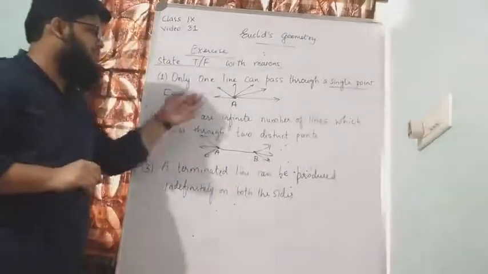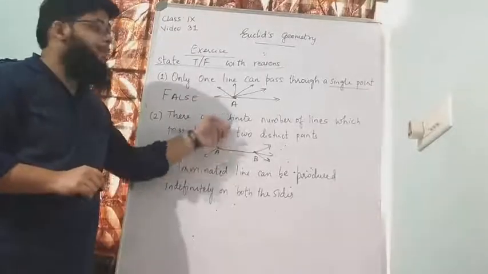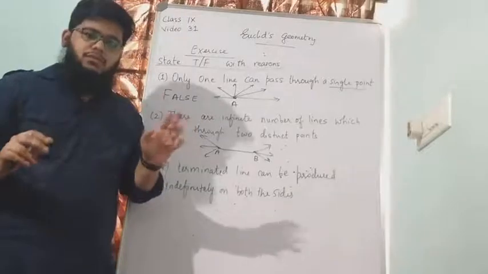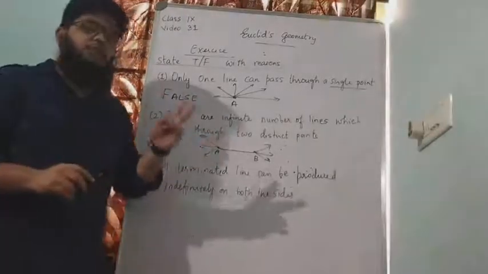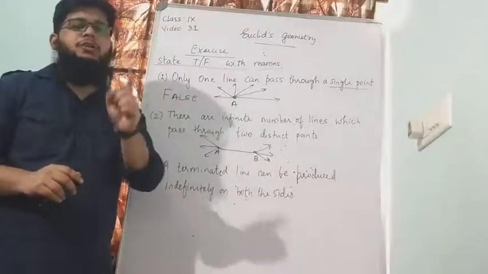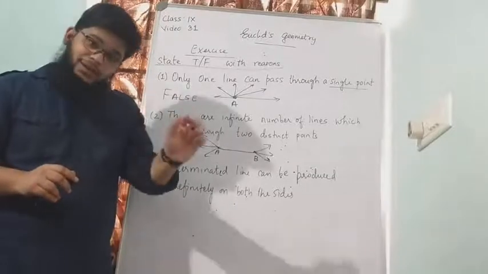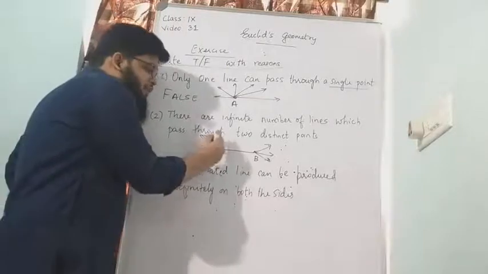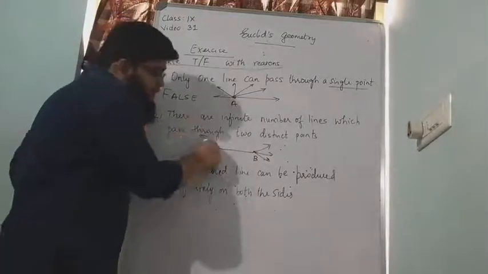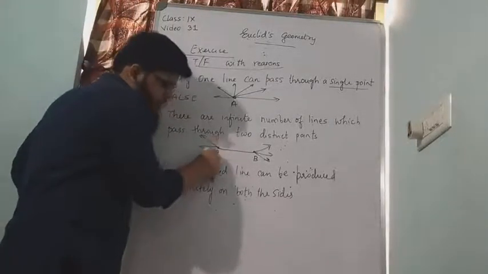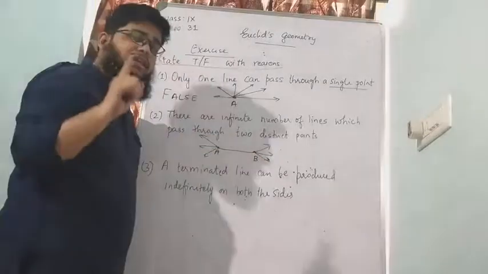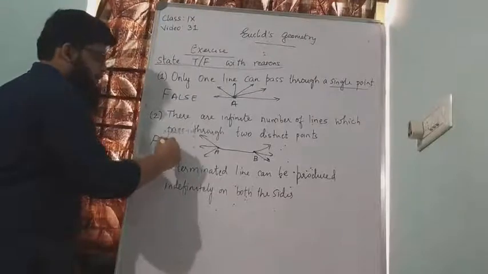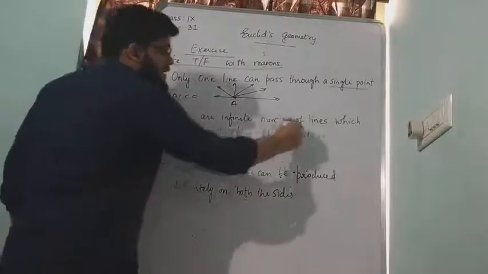So what is the difference between question number 1 and question number 2? Question number 1, there is only one point, and from one point many lines can be drawn. In question number 2, there are 2 points, and between 2 points only one line can be drawn. From that point to another point, right? But if you take only a single point, many lines can be drawn. But from point A to point B, only one unique line can be drawn. That's why this answer is also false, because they are telling infinite.